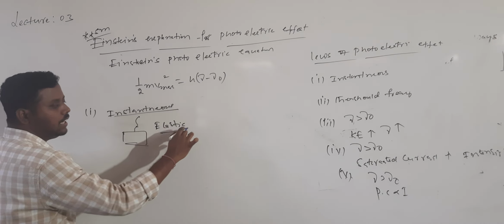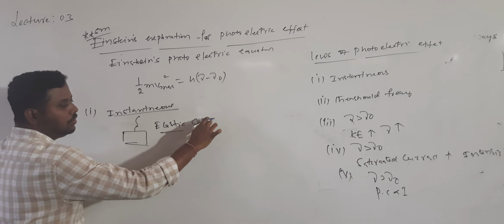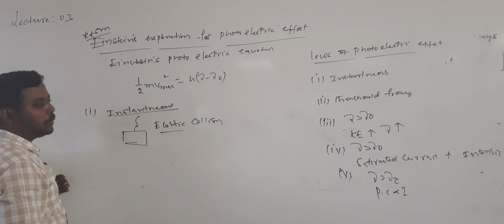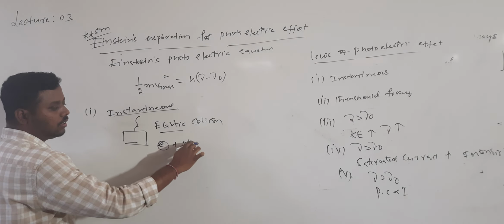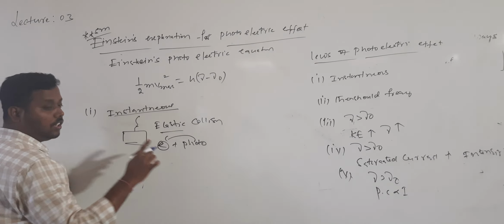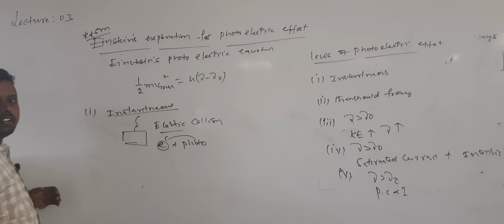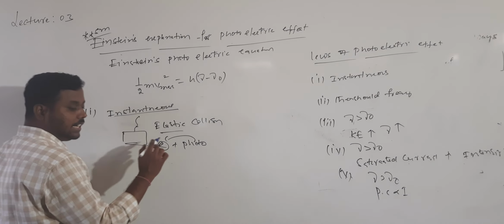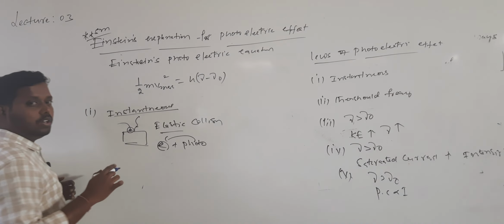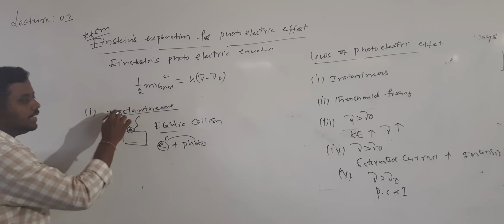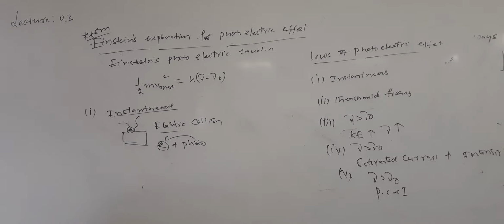An elastic collision will occur between the electron and photon, during which the energy of the photon is given to the electron. One photon can interact with only one electron. After giving the energy, if that energy is sufficient, then the electron will come out. So all this takes place immediately. That's why it is an instantaneous effect.